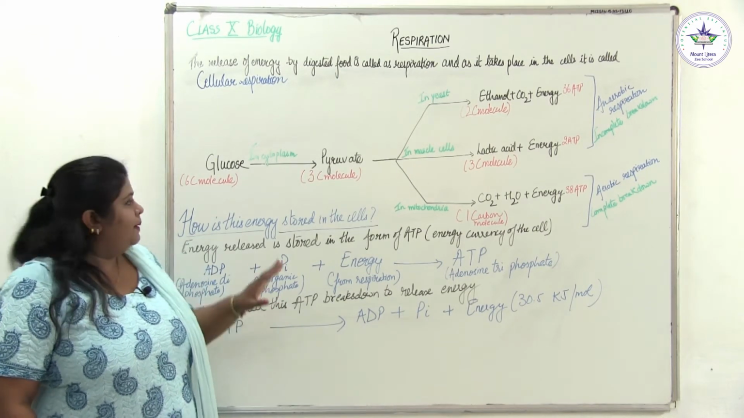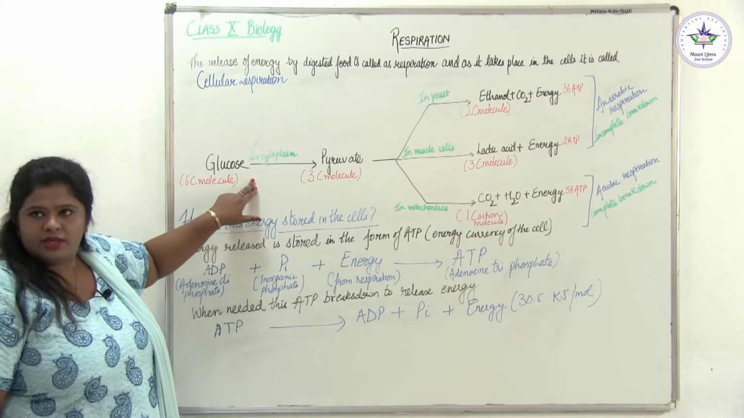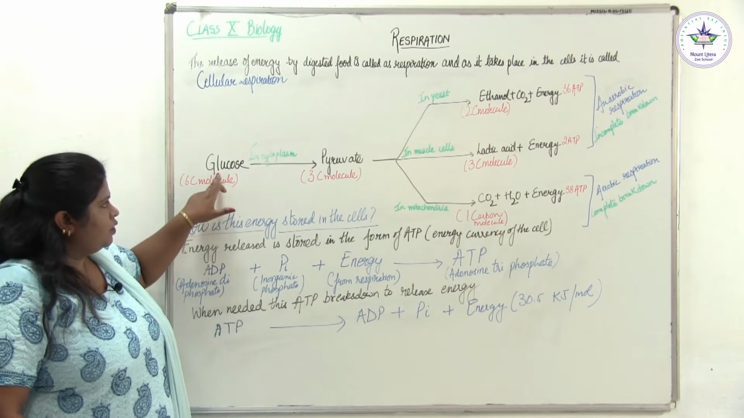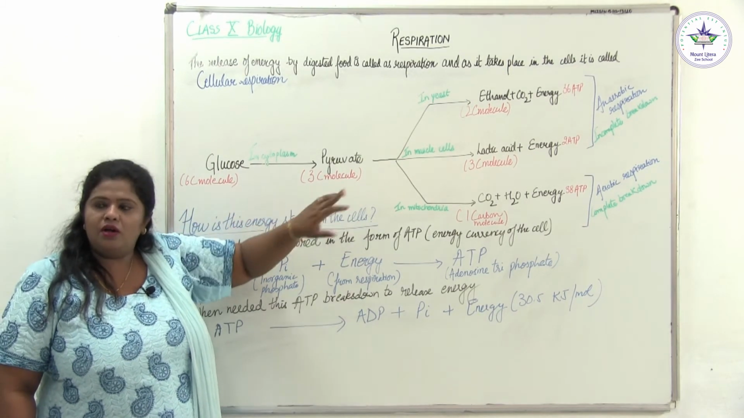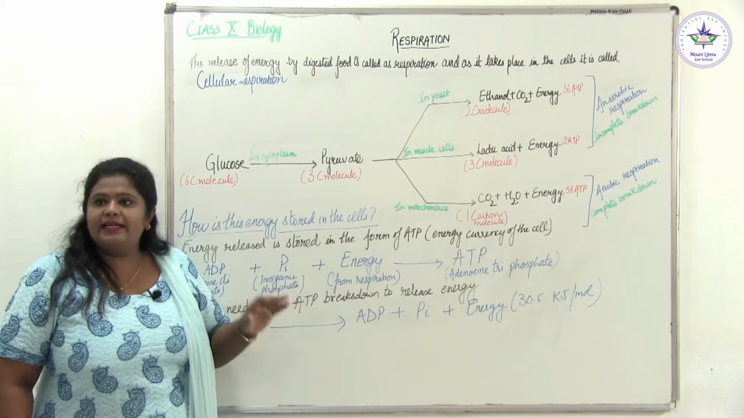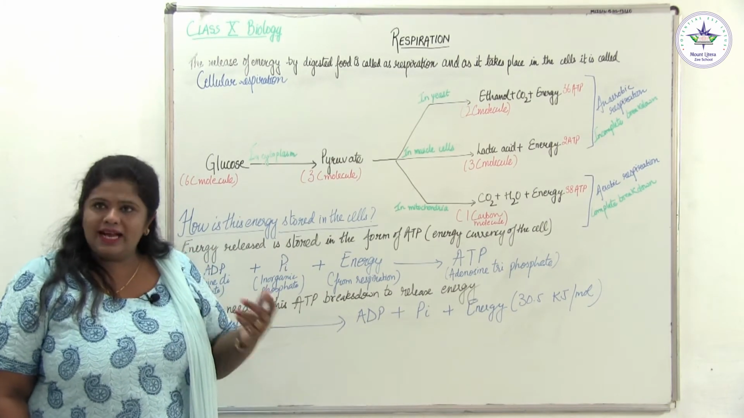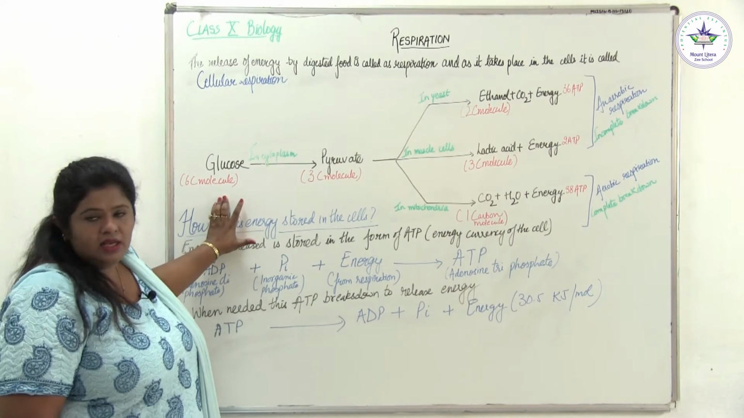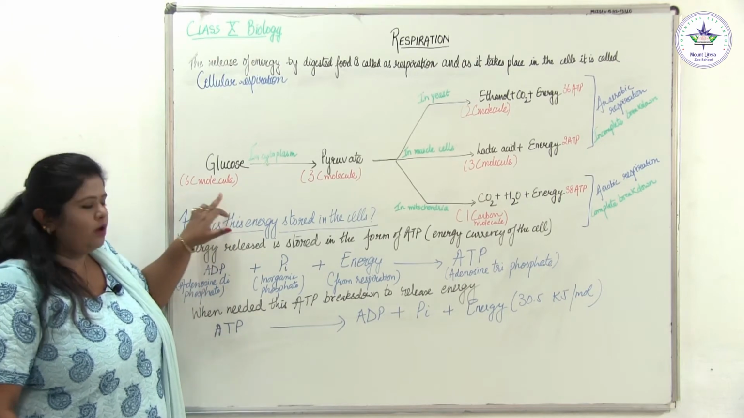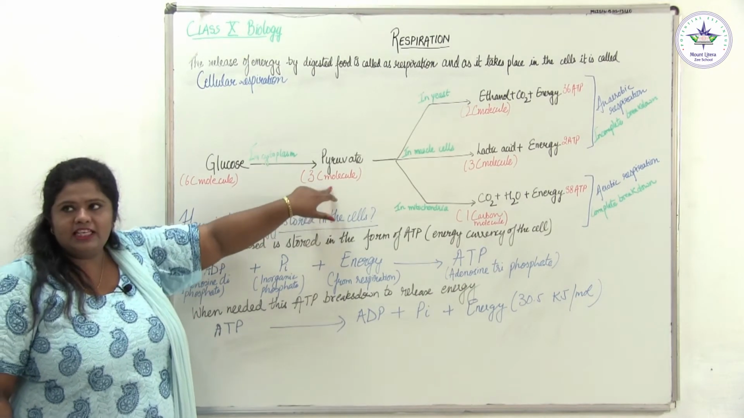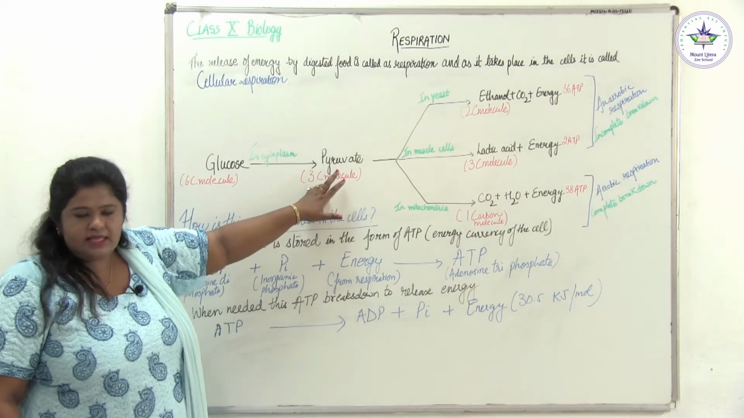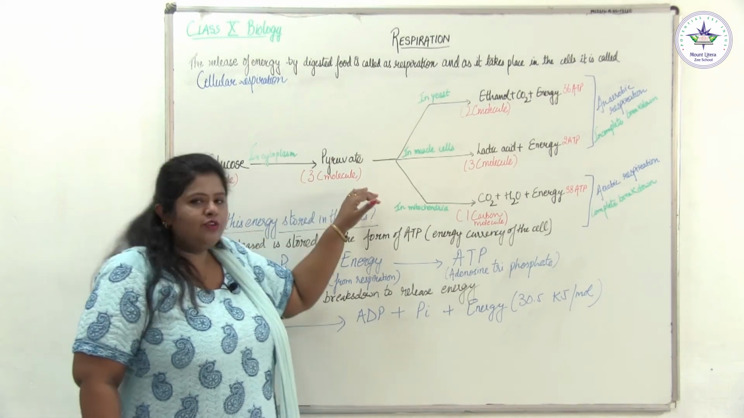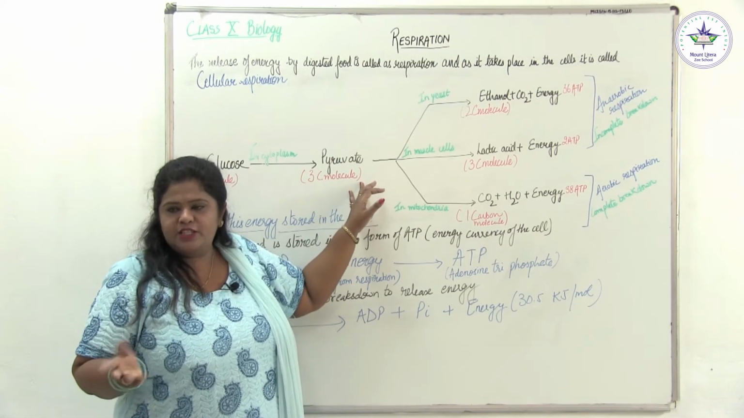Whatever may be the fate, this digested food, that's the glucose, is a 6-carbon molecule. So, the first step, that's the breakdown of the glucose into pyruvate, is common in all organisms. Whether it takes place in the presence of oxygen or in the absence of oxygen, this step will be common. So, the first step is the breakdown of the glucose, that's a 6-carbon molecule, into a 3-carbon molecule, that's pyruvate, and it takes place in the cytoplasm of the cells. Now, what will happen to this pyruvate will depend on whether the oxygen is present or not.